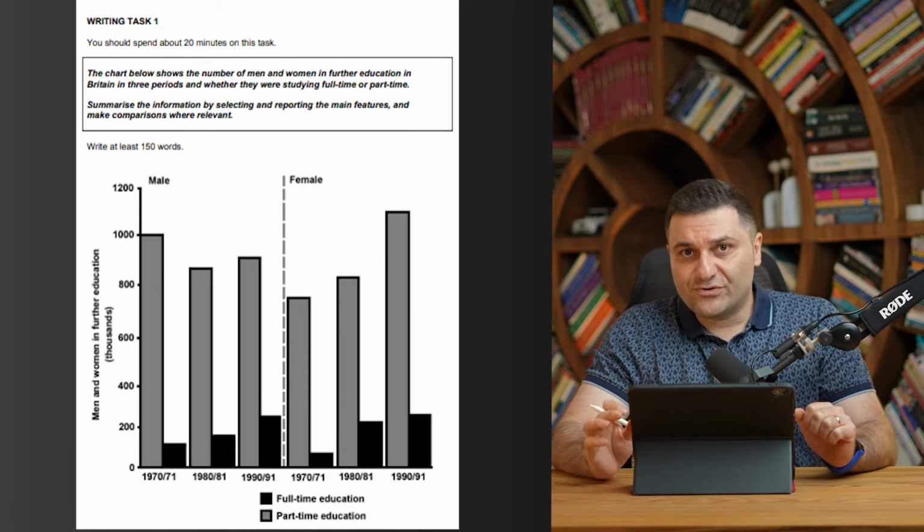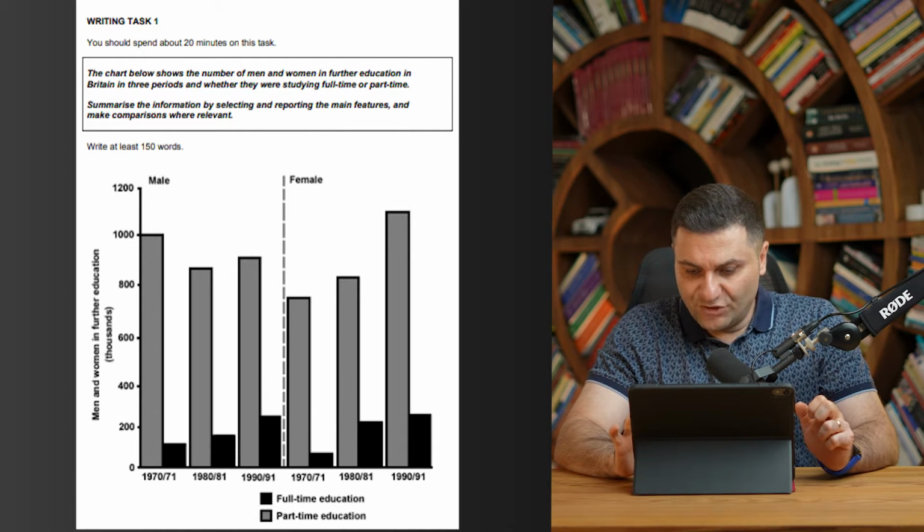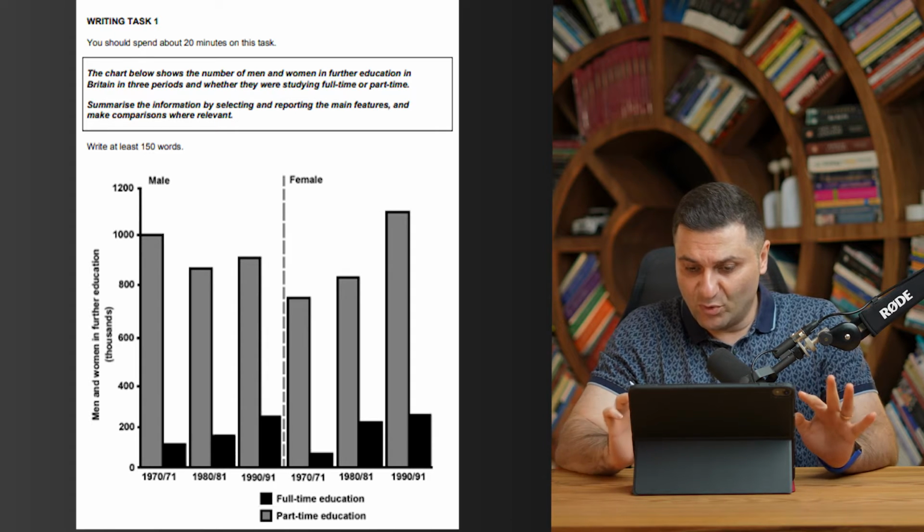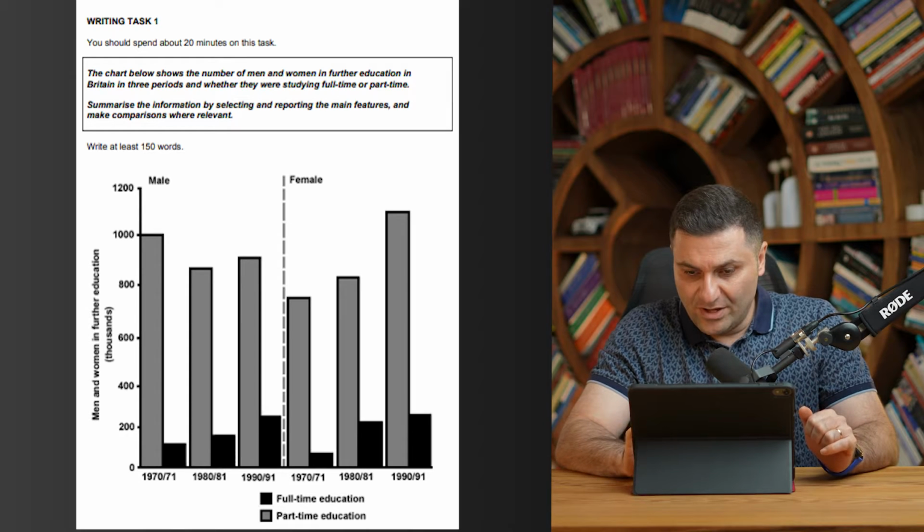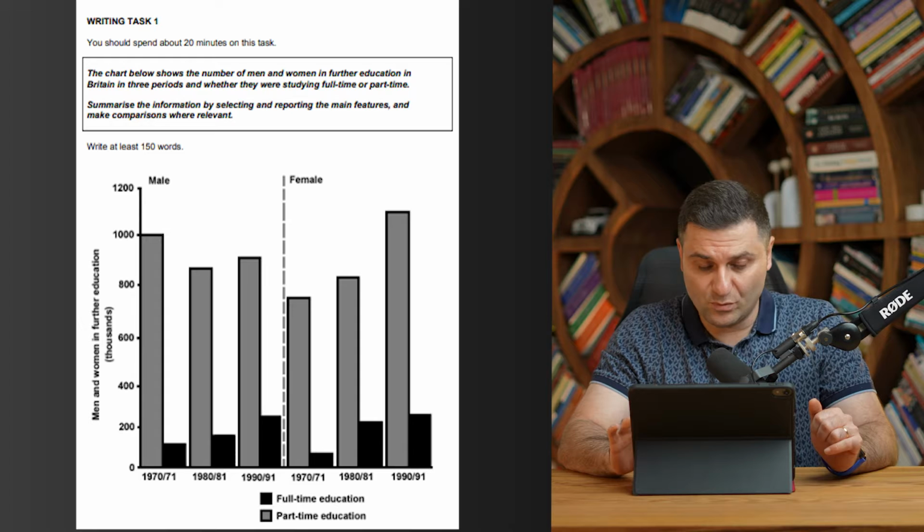All right, so these are 3 very important pieces that we have to include in our opening sentence. Now let's work on an example. As you can see on your screen, this is a sample question of a bar chart. Actually, in our previous part, we worked on this bar chart, the differences of male and female, showing the number in further education in Britain in 3 periods, starting from 1970 up to 1990-91.